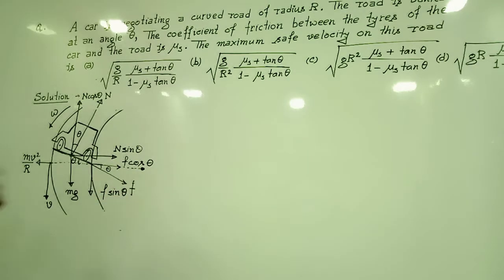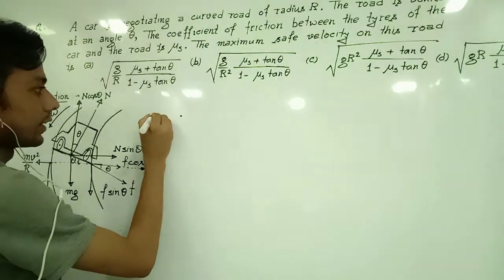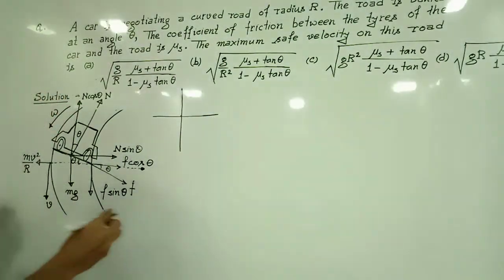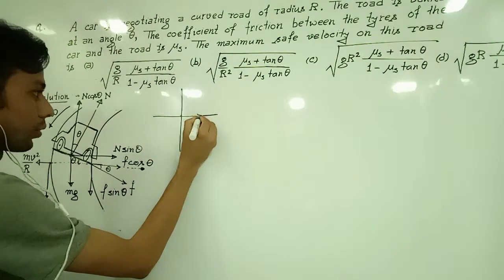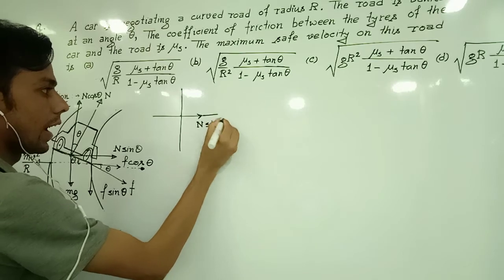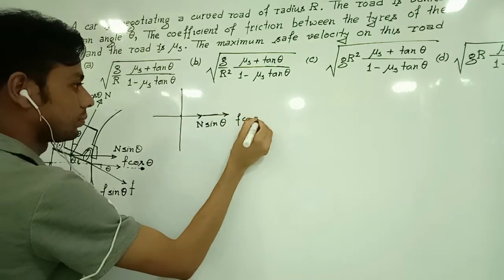Now, if we draw the FBD of this situation, it will be like this. In the horizontal direction, one force is N sin theta, and again there is a horizontal force equal to F cos theta.